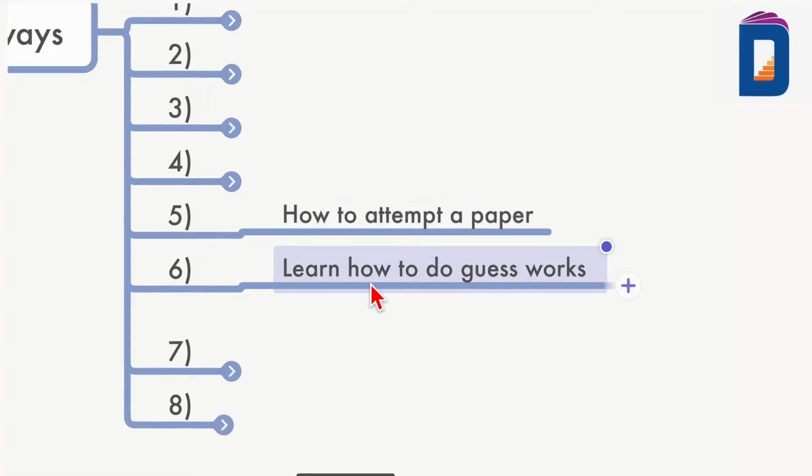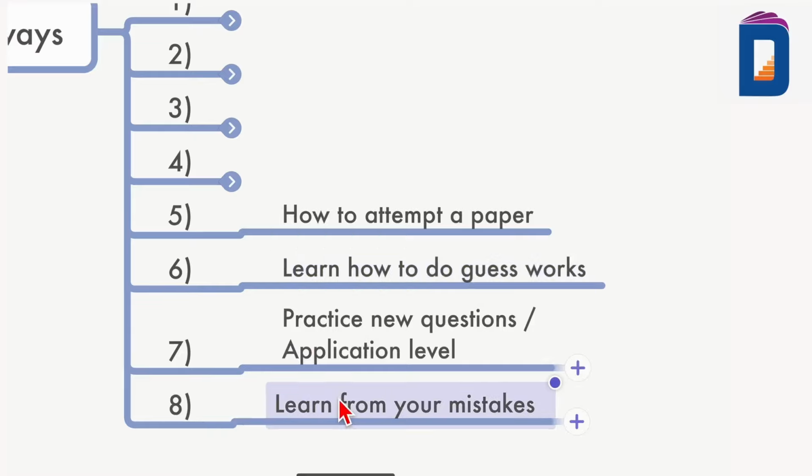Learn how to do guesswork. This is one of the biggest takeaways for those who have written this NEET exam. I've told you and I've taught you the methods to guess. Go to the options, connect the options, look for the key factor, do the retrospective analysis. So all this, you have to learn how to do guesswork. So many students get the question paper, mock exam, submit, and go through the solutions. No learning happens, no guesswork happened, no learning from your mistakes happens. This is one thing, learn from your mistakes so that you don't repeat them again.